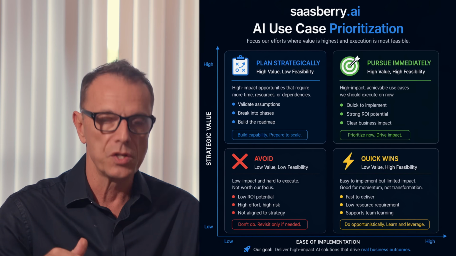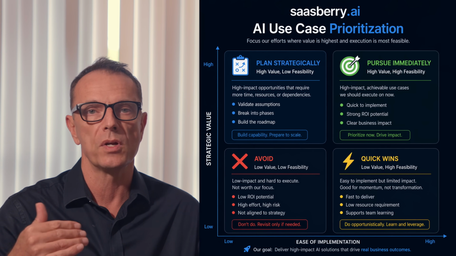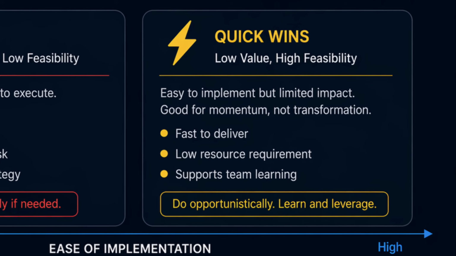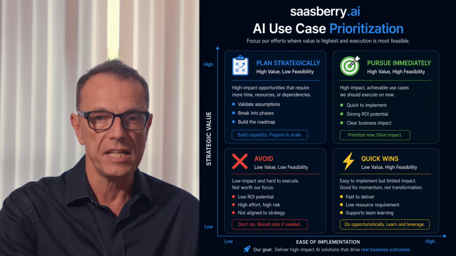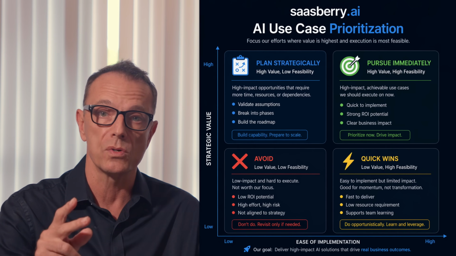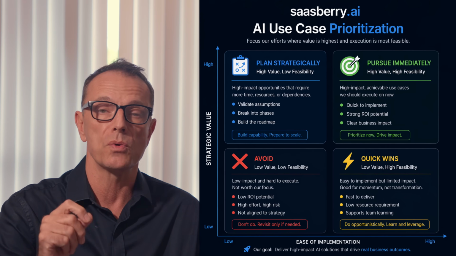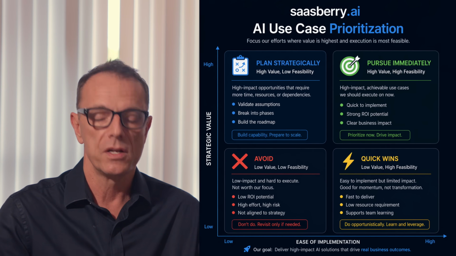Always look at how you can evolve into that, but that is not something that we're going to pursue immediately. What I like to do when I first start working with a customer is look at quick wins, something that's got some pretty good value, but it's super easy to implement. We recently rolled out a project that wasn't the sexiest thing that the environment could have had, but it was a quick win. It was rolled out in 30 days and they had an impact immediately. Now their platform, their AI investment had started growing and they were further ahead. So let's look at strategic value and ease of implementation. And if we can find both of those, that's something we want to drop and pursue immediately because it's going to have an ROI to our business.